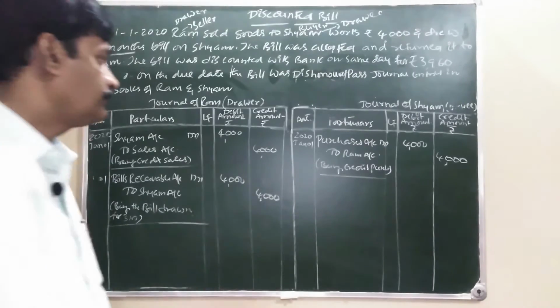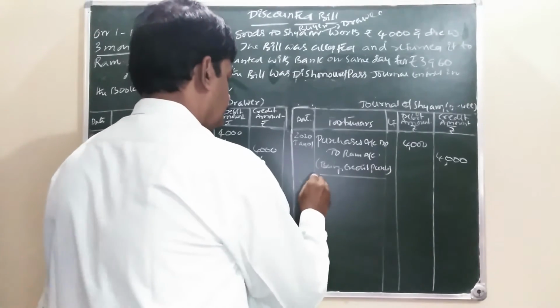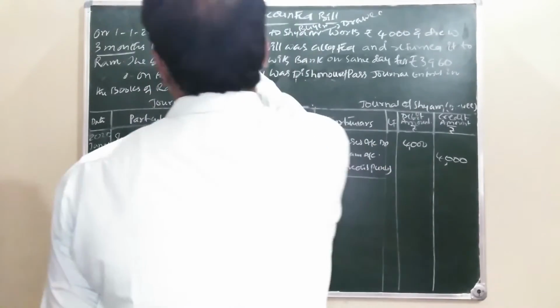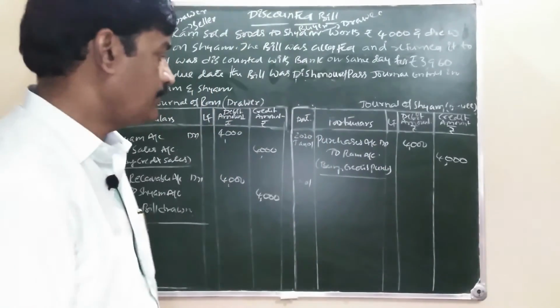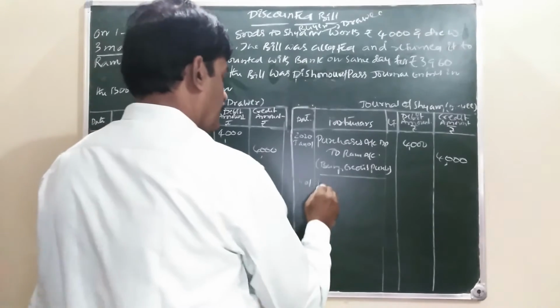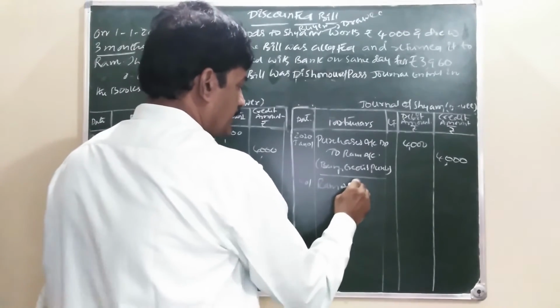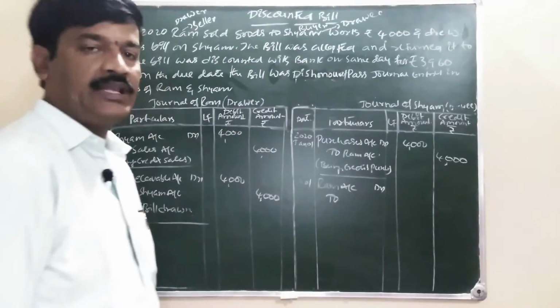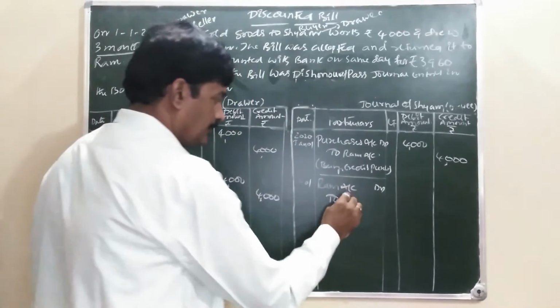Now here, in the books of Shyam, he is sending the bill to whom? Ram, who is a receiver. Ram is a receiver. Ram account debit. To bills payable, which is a liability. Our liability is increasing.